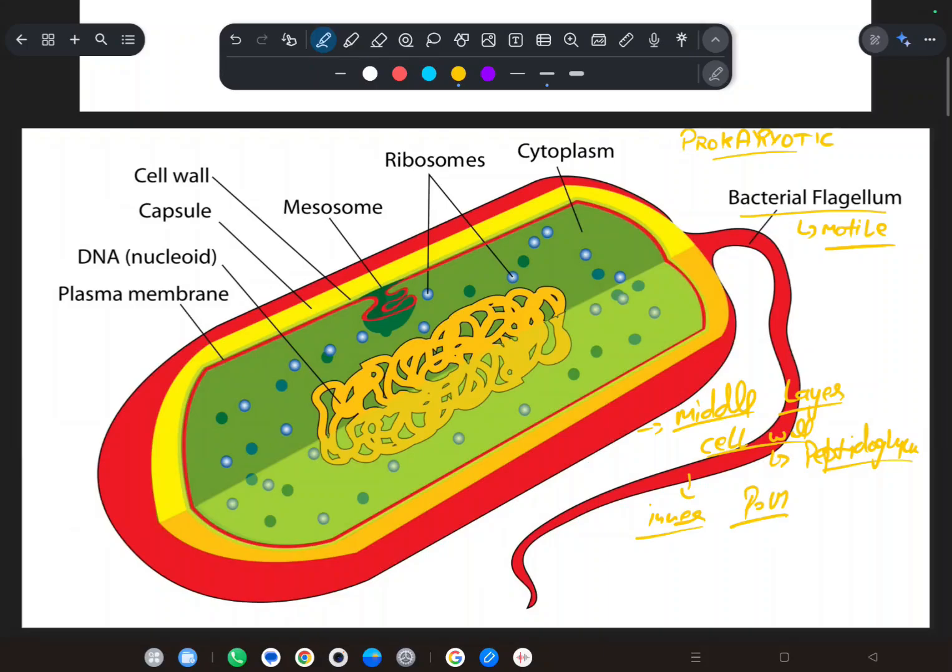After that come the ribosomes, which do protein synthesis. Mesosomes, in which we also do ATP synthesis. They function like mitochondria. And the DNA is in the region called the nucleoid, there is no specific nucleus. The DNA is just bound by positively charged proteins.